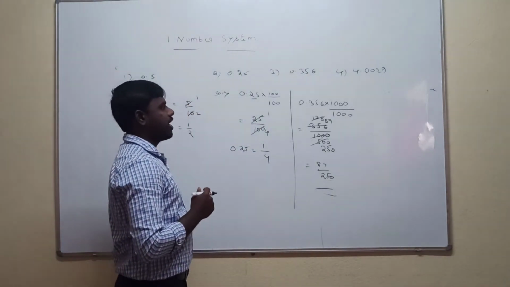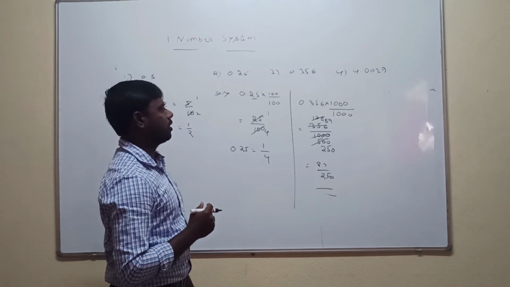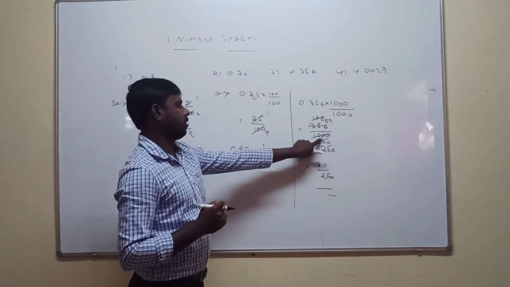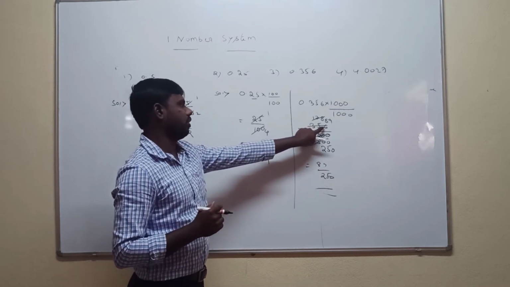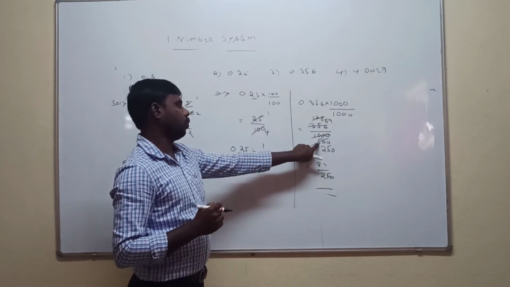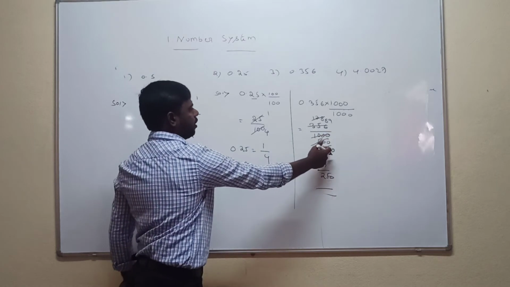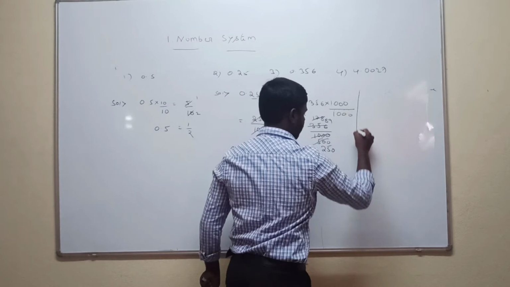So now 0.356 into 1000 by 1000. Numerator value multiplied with 1000 by 1000. So now divide by 2: 1000 becomes 500, 356 becomes 178. Again by 2: 500 becomes 250, 178 becomes 89. So 500 divided by 2 is 250, and 178 divided by 2 is 89. The final answer is 89 by 250.